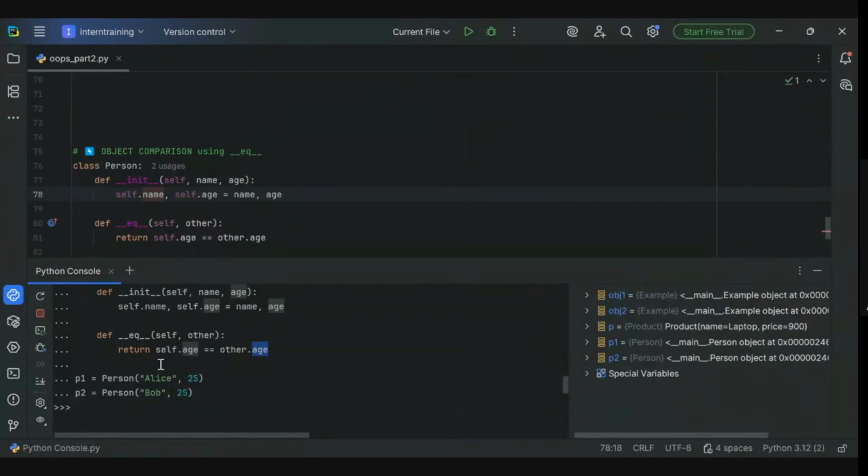That's why if the age is the same, it returns true. But generally, if we had not overridden it, it would return false, because the entire content is not the same. The name is different, Alice and Bob. So it should have returned false, but instead it has returned true.